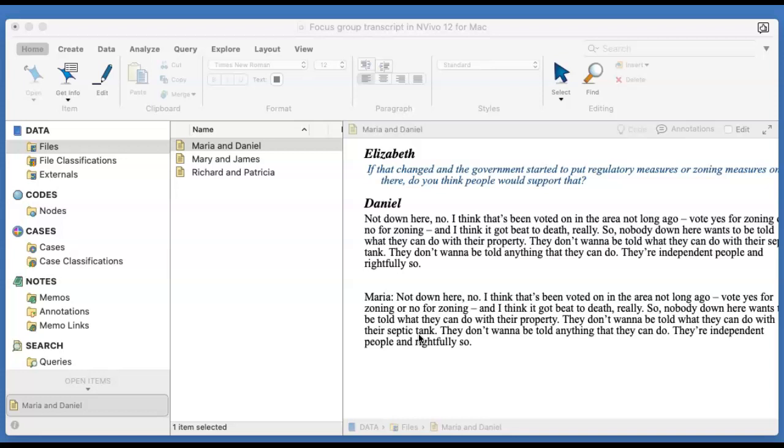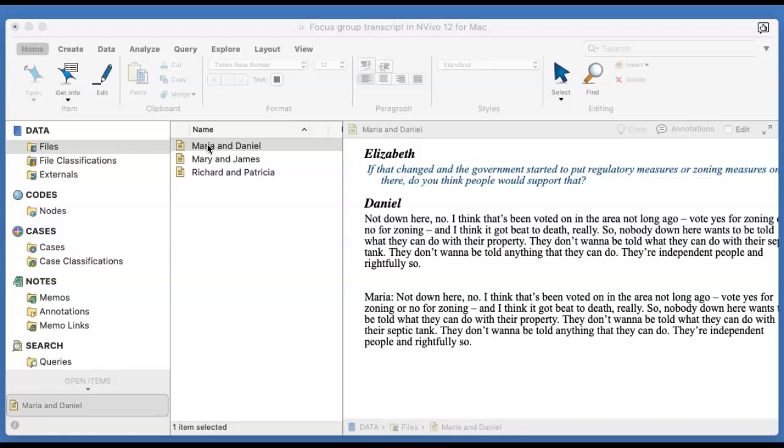So I'm going to now go ahead and auto code so we can then release the speakers from the joint document, so we can then assign the classification or the attribute that Maria is a she and of a particular age group, and you know, the demographic characteristics for which we want to split the speakers.